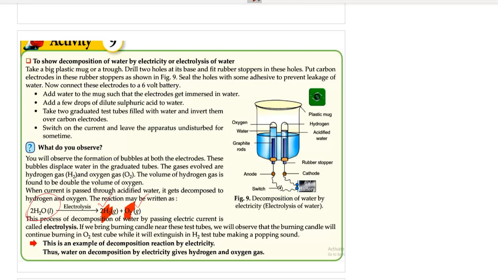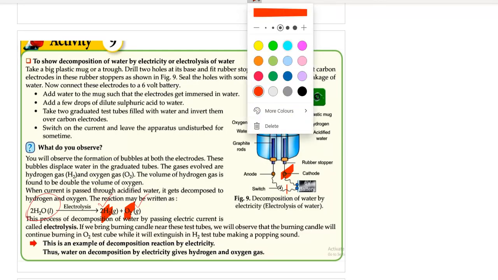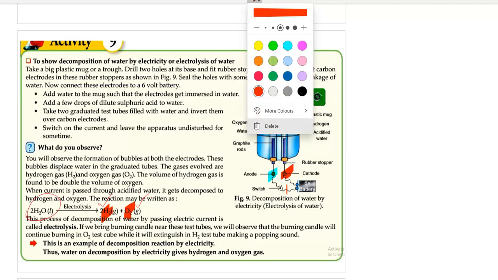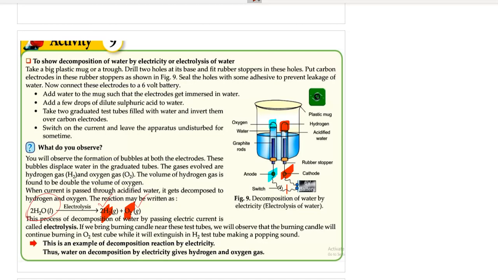Hydrogen, being a positive ion, gets collected at the cathode, and oxygen, being a negative ion, gets collected at the anode. So at the anode you see all the oxygen collected, and at the cathode you see all the hydrogen collected, right? Also, the amount of hydrogen is double the amount of oxygen.